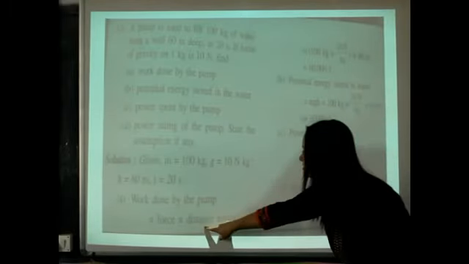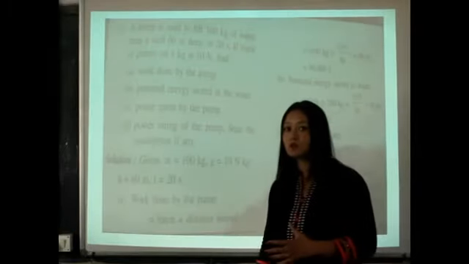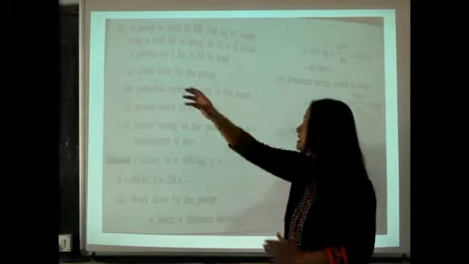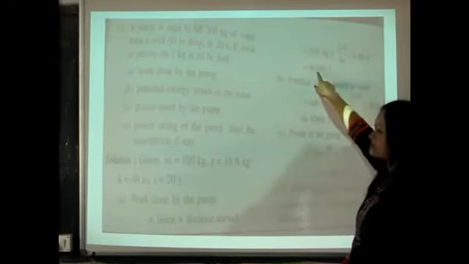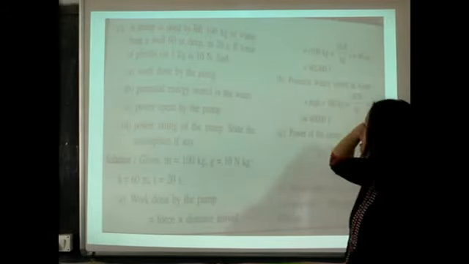And how much is the distance moved? That means how much deeper is that well? How much do you have to lift that water up? 60 meter. So when you multiply them, you get it as 60,000 joules. So this is the amount of work done.